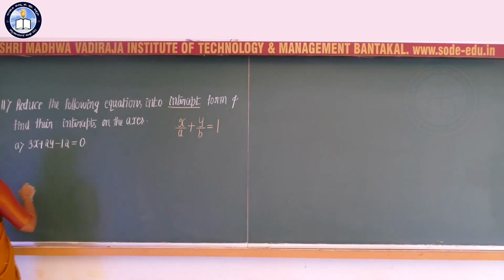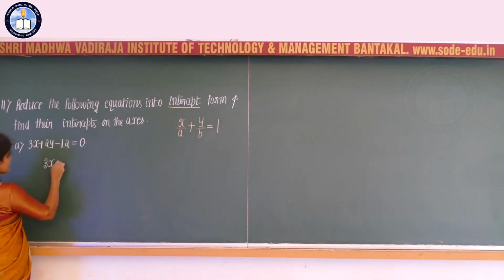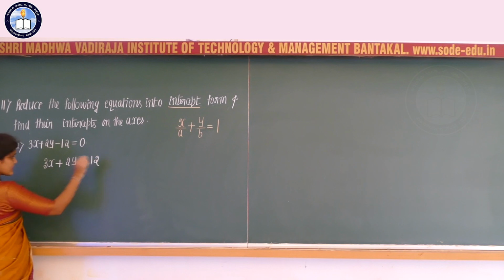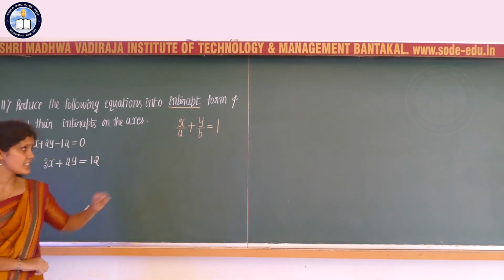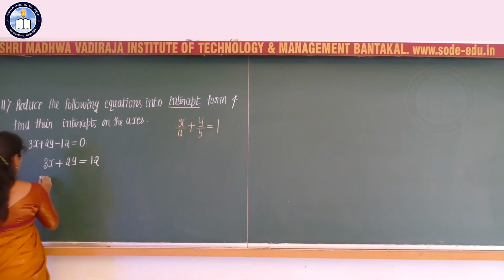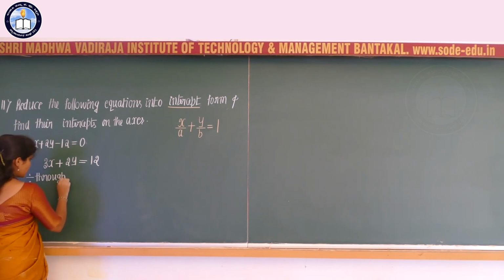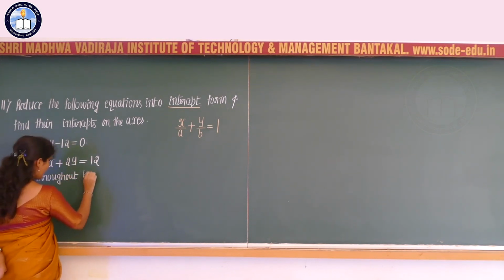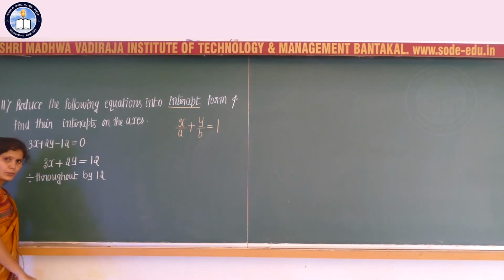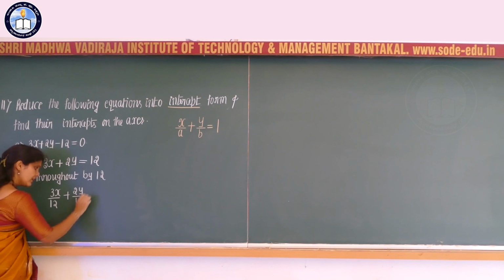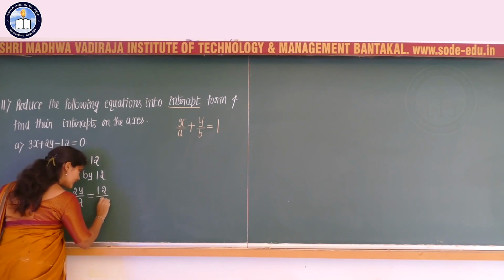So let's continue. Here I am going to write the given equation in this form: 3 into x plus 2 into y minus 12 to the RHS, that is plus 12. On the right hand side I should get the constant as 1. So dividing throughout the equation by 12, that becomes 3x divided by 12 plus 2y divided by 12 is equal to 12 divided by 12.